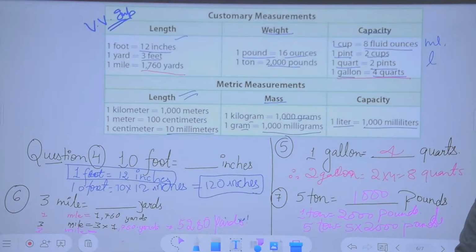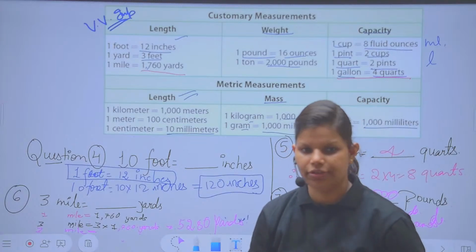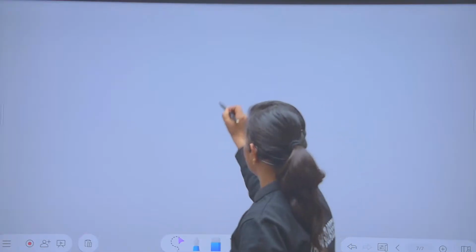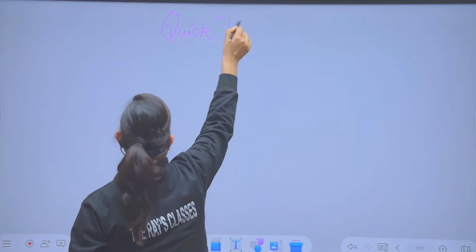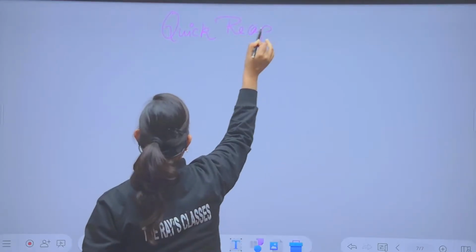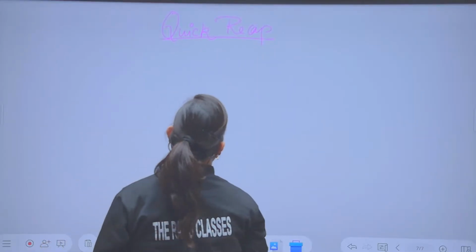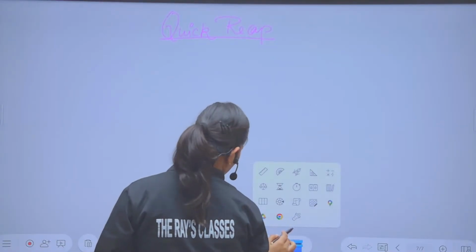Clear? So here, children, we are going to put one quick recap round where you have to answer the questions in a very short and precise way with the timer. So I'm proceeding with the last point from here, and that will be your quick recap. Hold your pen, use your brain to answer the questions in a very short and precise way. Clear, no? One after another, I will mention the question and I'm going to switch on my timer from here.